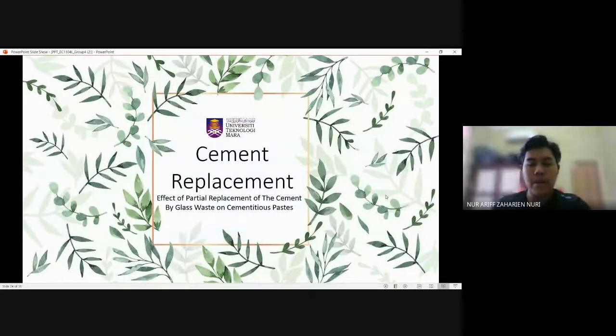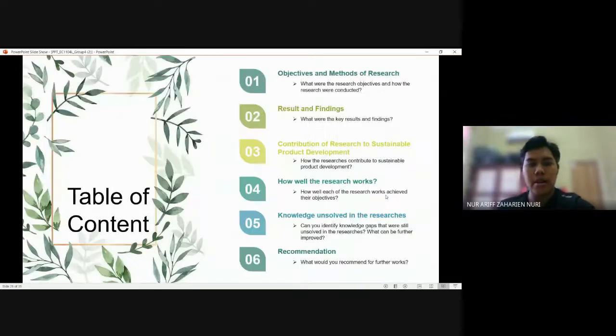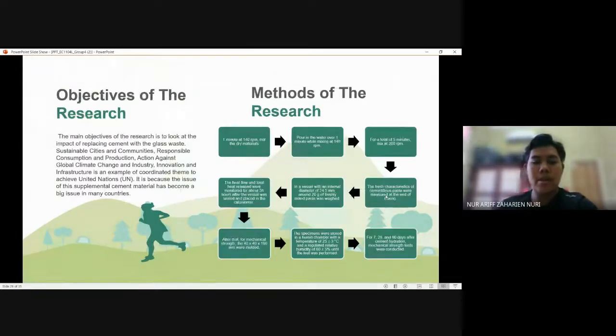So next, we're going to talk about the effect of partial replacement of the cement by glass waste on cementitious paste. Next, this is the table of content that we're going to cover. The objective of the research is to look at the impact of replacing cement with glass waste. It is because the issue of supplementary cementitious material has become a big issue in many countries. On the right side, this is the method they use in this research to make the mixed paste.